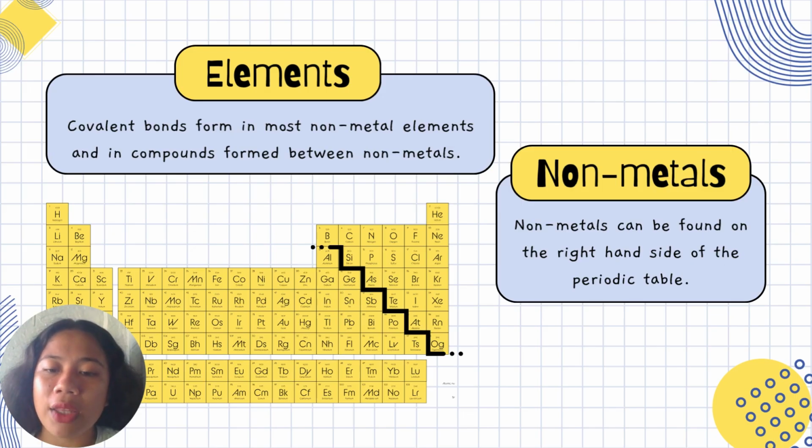On the other hand, when we say covalent bond, it is formed between two non-metals and this time strictly two non-metals. So the non-metals can be found on the right-hand side of the periodic table. There is boron, and then carbon, nitrogen, oxygen, fluorine, neon, He, or helium.